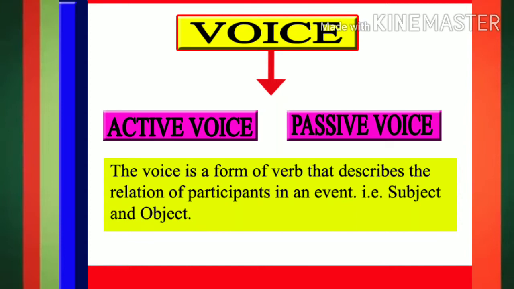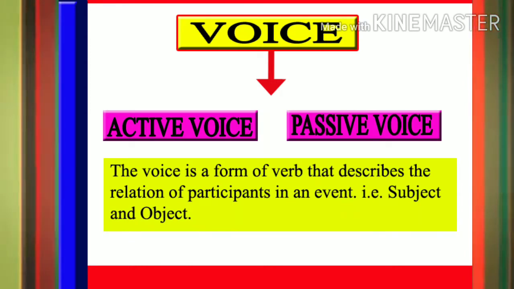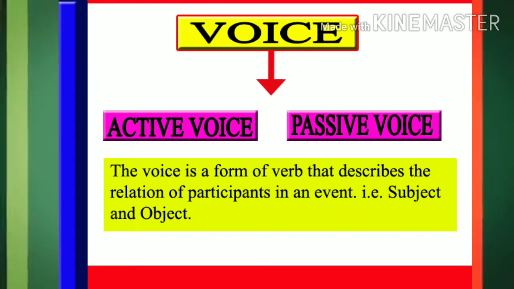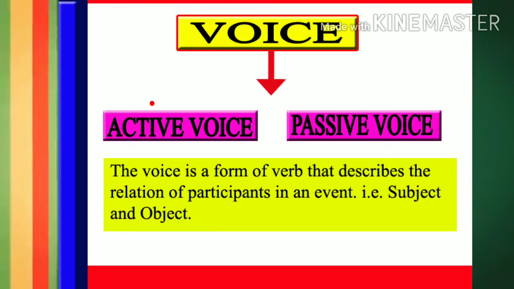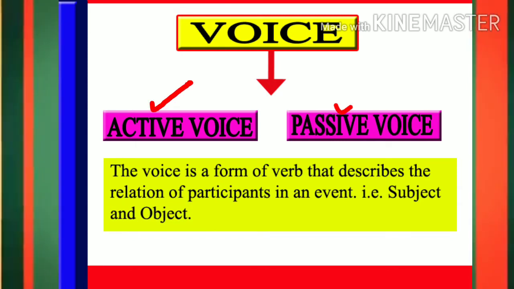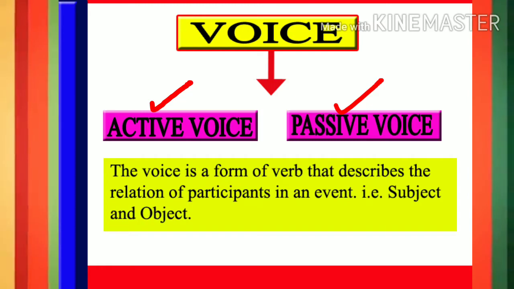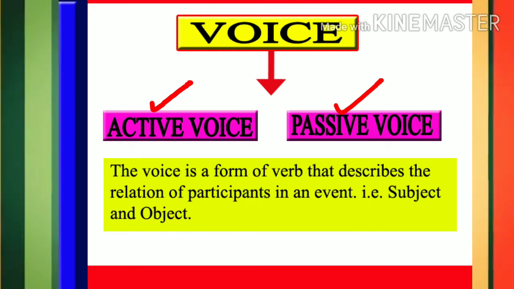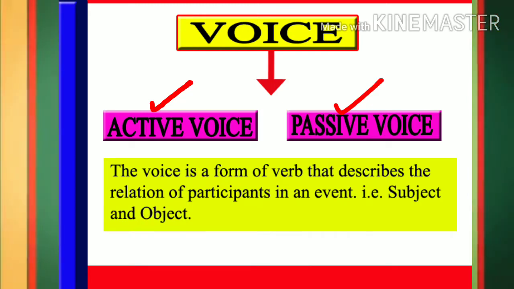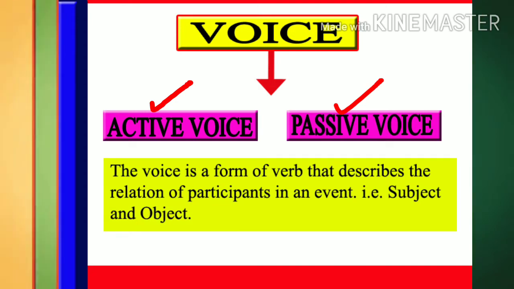Students, let us look at the second slide that shows there are two types of voice, active voice and passive voice. Before we begin with what is active voice and passive voice, let us see what is meant by voice.